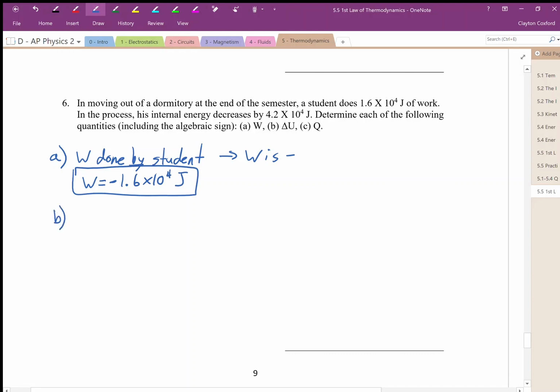Okay, internal energy, we're told that his internal energy decreases. This one's easy, decreases, so it's negative 4.2 times 10 to the 4 joules. Right, this is a decrease.